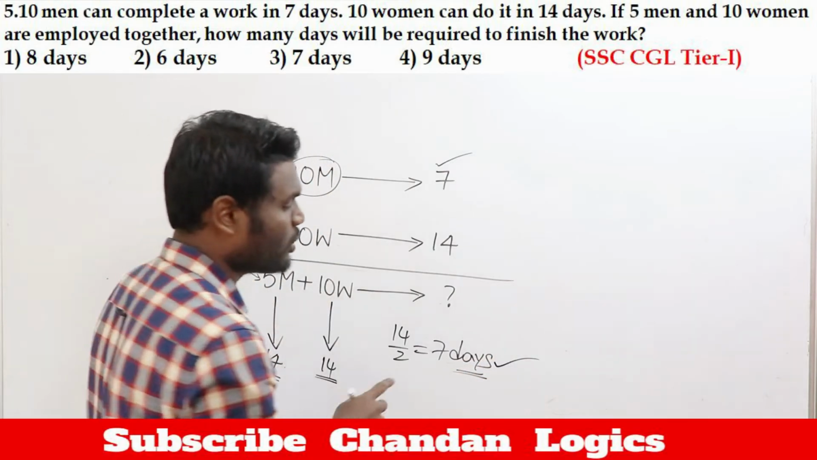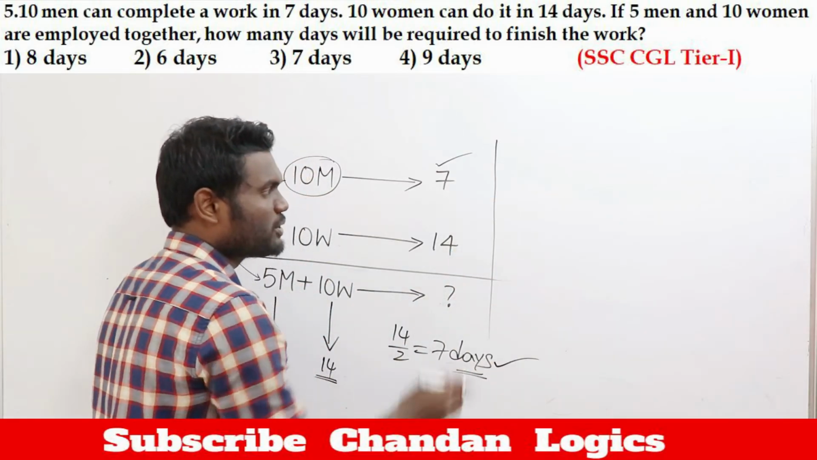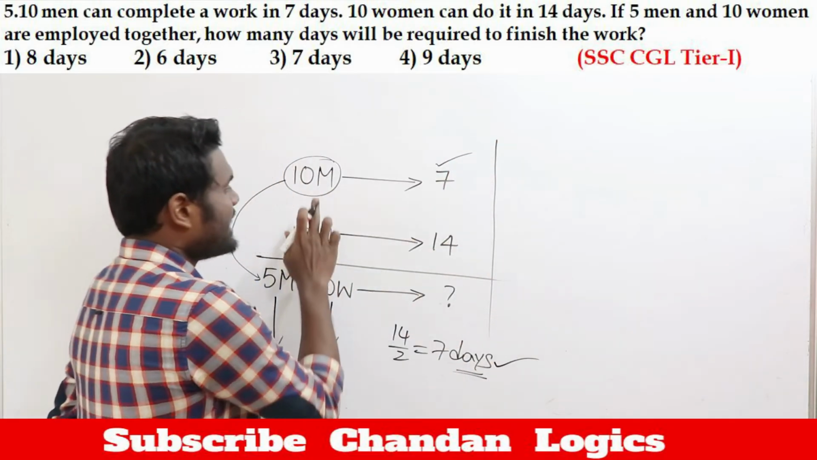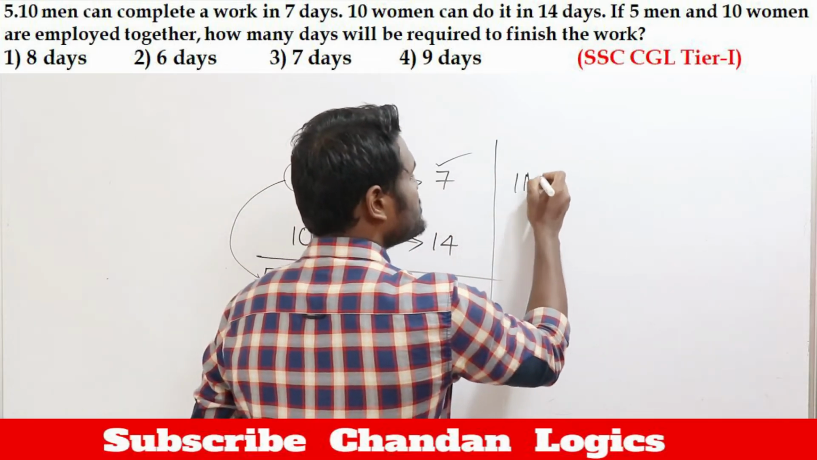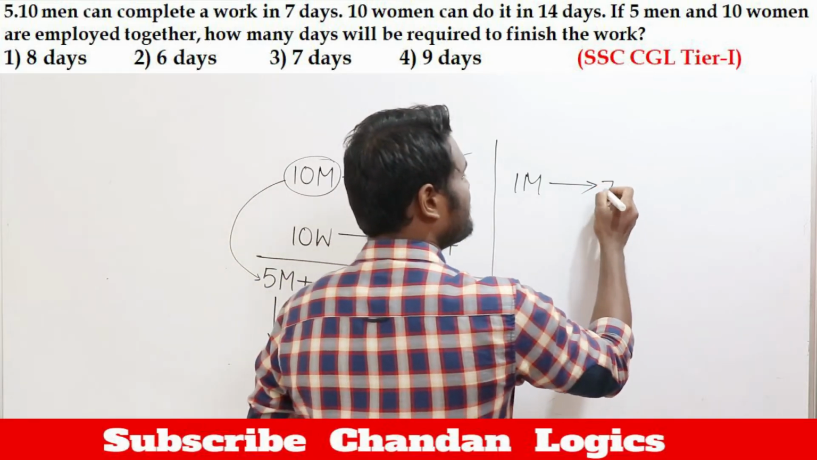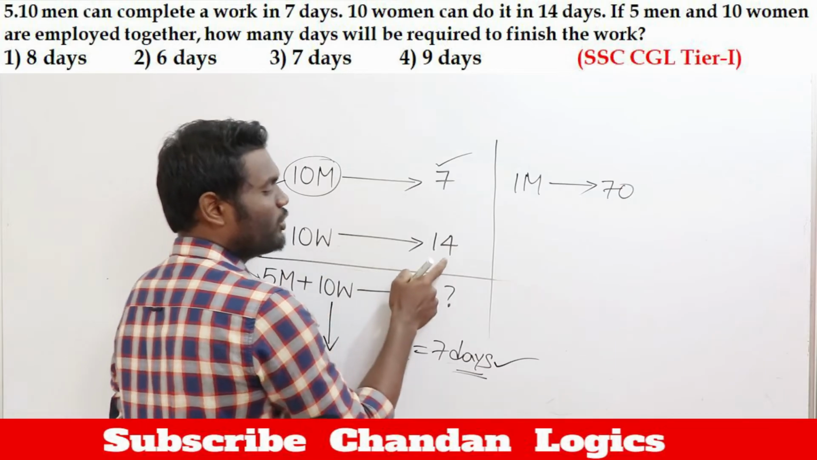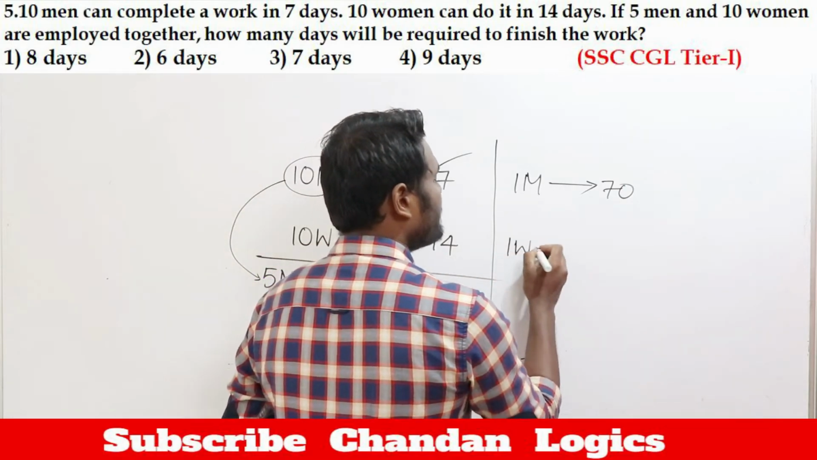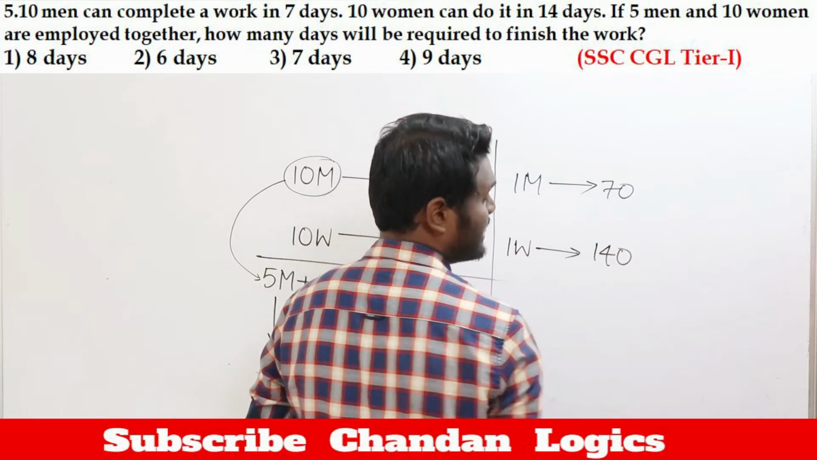Yes or no? Now, if you are going to do a procedure for this one, it will be in this way. If 10 men can take 7 days, then one man is going to take how many days? One man is going to take 7 into 10, that is nothing but 70 days. Yes or no? Similarly, 10 women taking 14 days, one woman is going to take 14 into 10, that is nothing but 140 days. Yes or no?